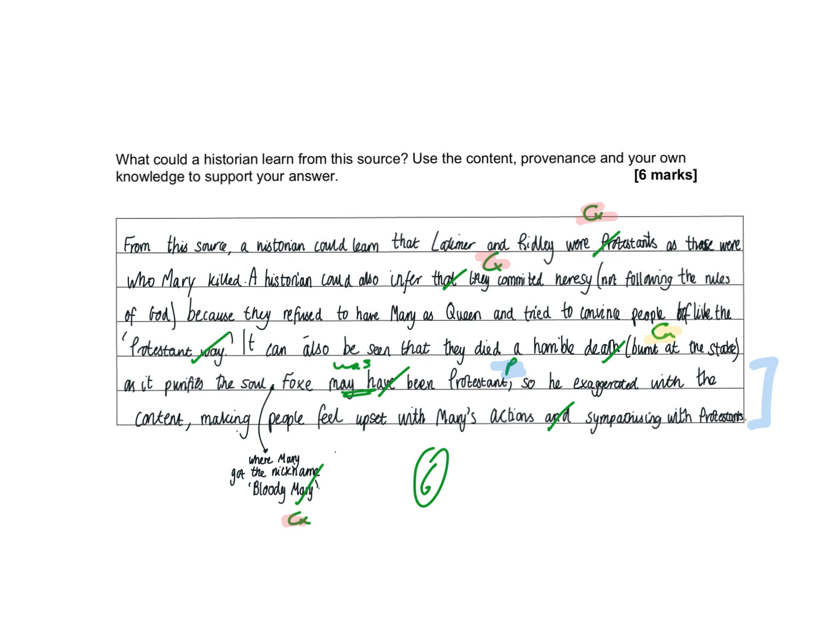So, because we've got multiple comments that are all accurate about provenance, content and context, this gets 4 marks. The one thing that, if I'm being overly critical, the one thing that I would say is that I probably hope that everybody by now knows that John Fox very much is a Protestant. But you're not going to lose a mark for saying may have rather than was.